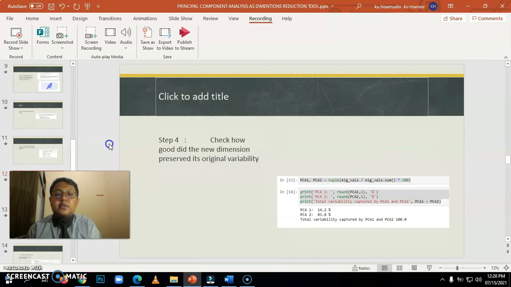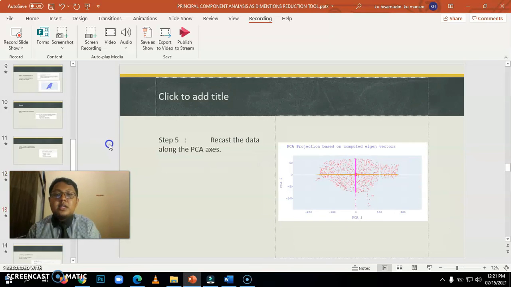Now we will do step 4, which is check how well the new dimension preserves its original variability. The total variability captured by PCA1 and PCA2 is 100%, so it's good. And the last step is to recast the data along the PCA axis, and when we run the code, we will get the result like in the picture I showed.